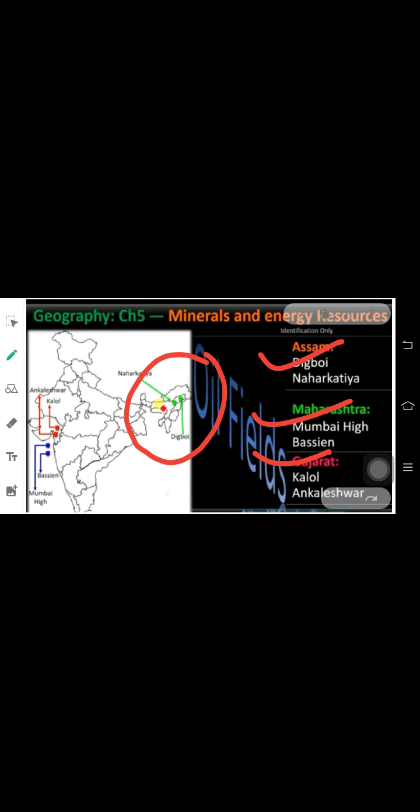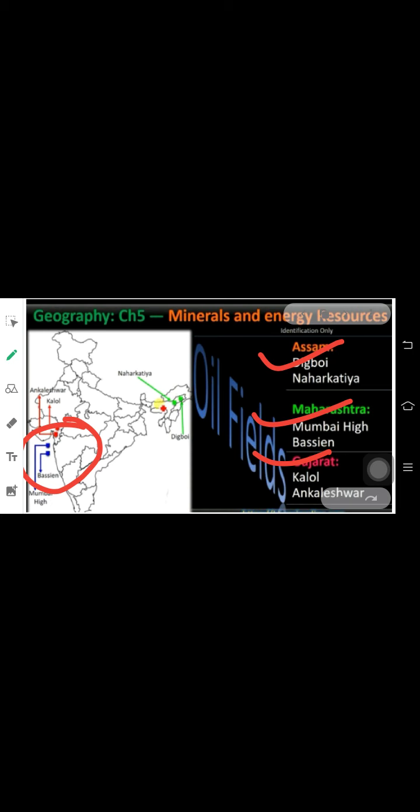Then we have Ankleshwar and Kalol, both in Gujarat. Ankleshwar is in the southernmost, near to the Mumbai border, whereas Kalol is a bit northern to Ankleshwar. The other one we have is found in Maharashtra. It is located in the Arabian Sea. The one is Mumbai High, and just below Mumbai High you have the basin.